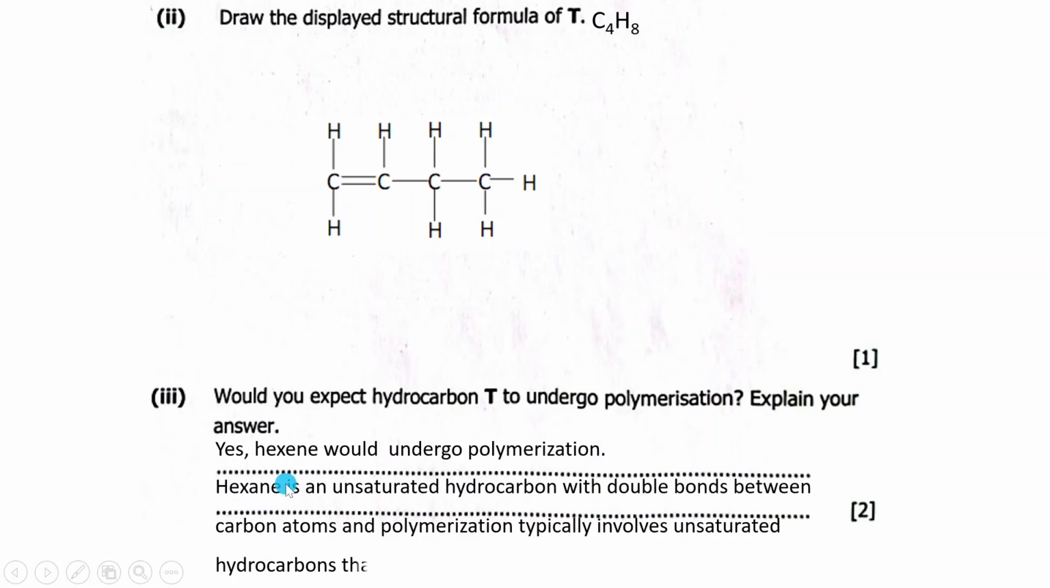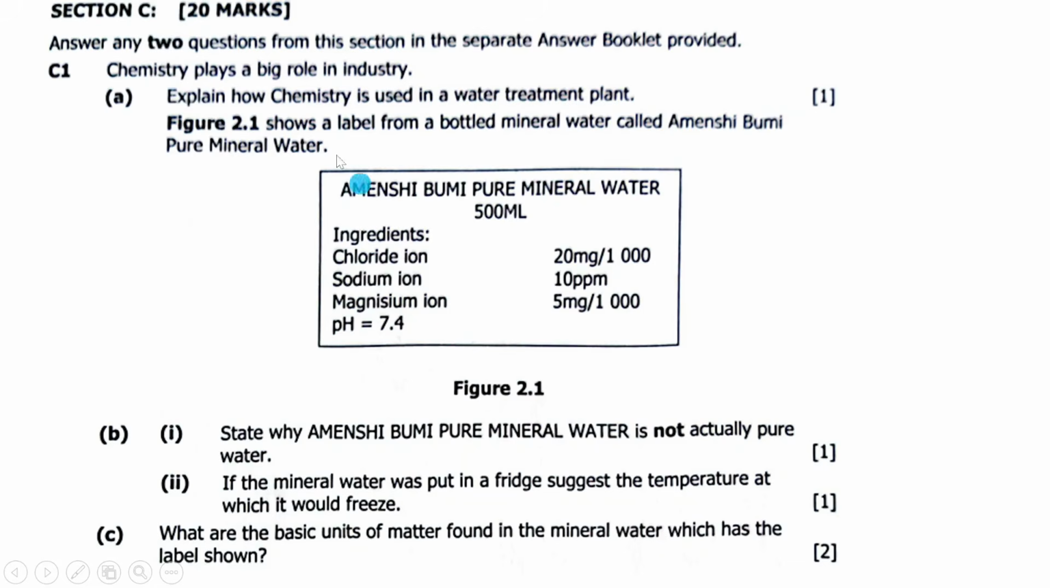So I can say hexene is an unsaturated hydrocarbon with double bonds between carbon atoms, and polymerization typically involves unsaturated hydrocarbons that contain a double bond. Because of that double bond there, this one is hexene, with an E, hexene actually. Okay, then we move to the next question.